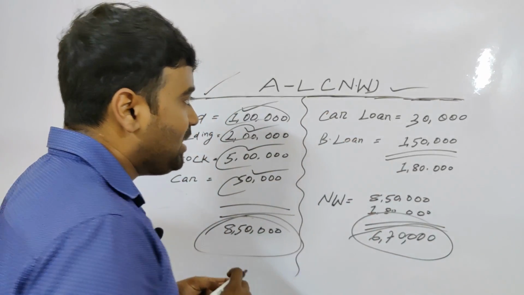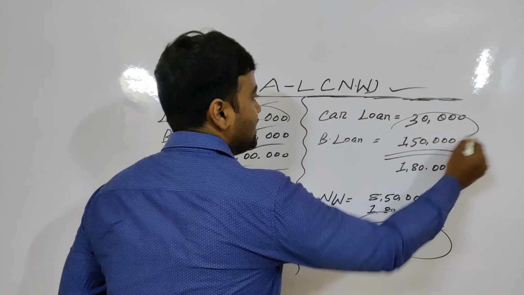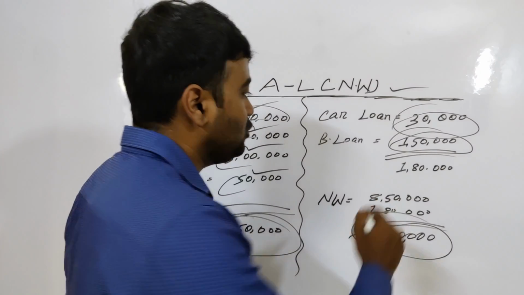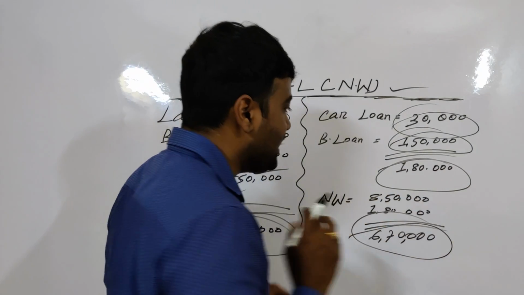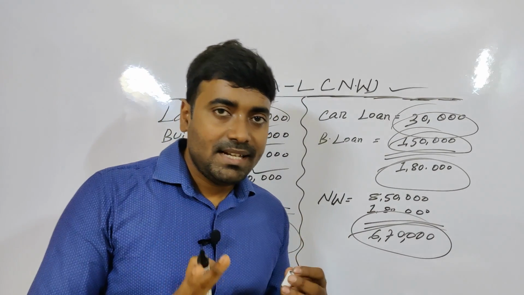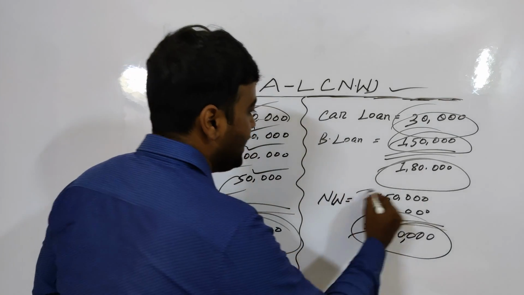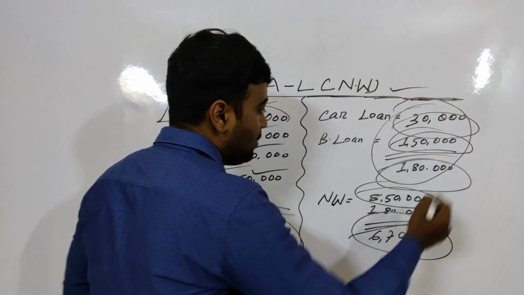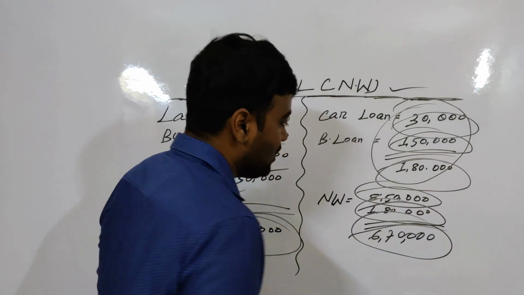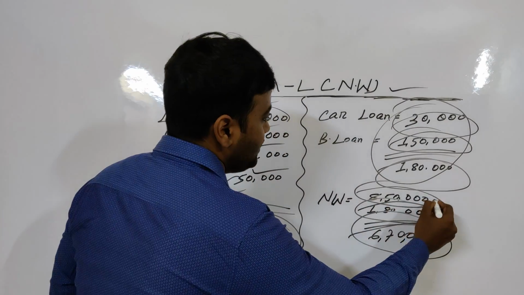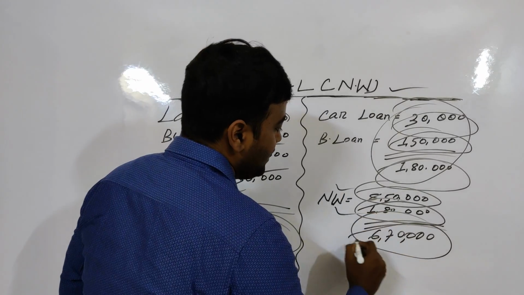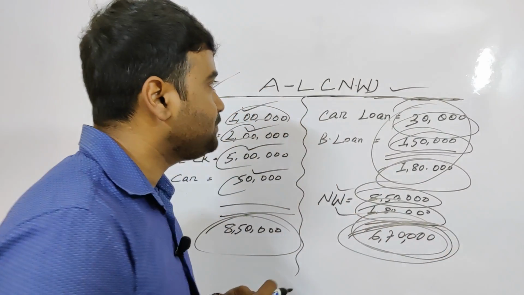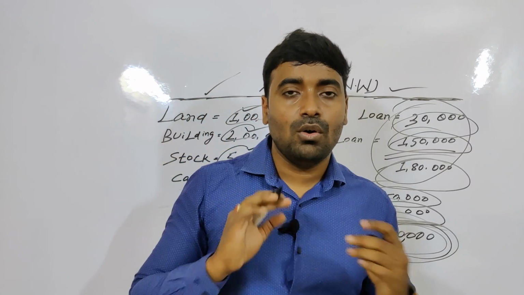And what liability does he have? He has a car loan of around 30,000 and a building loan of around 1,50,000. The total liability is around 1,80,000. So the total asset he has is around 8,50,000 and the total liability, combining the car loan and building loan, comes to 1,80,000. If I deduct the liability from the asset, the net worth comes to 6,70,000. So that is all about the computation of net worth.